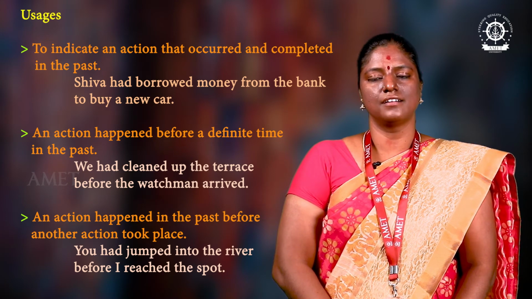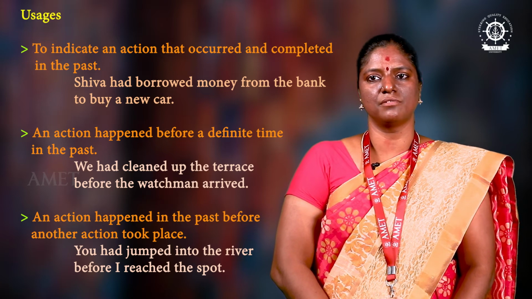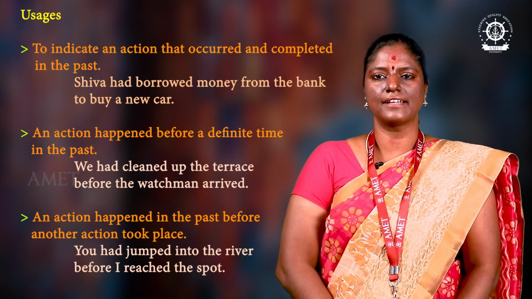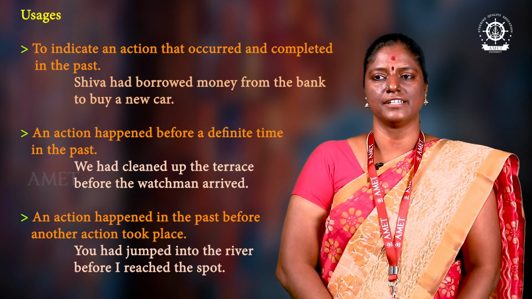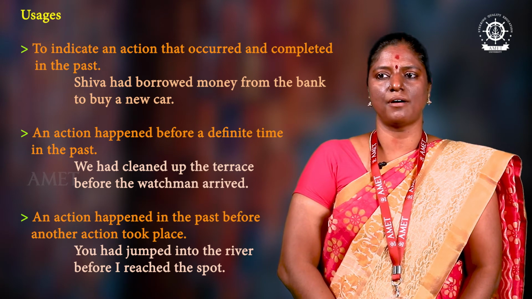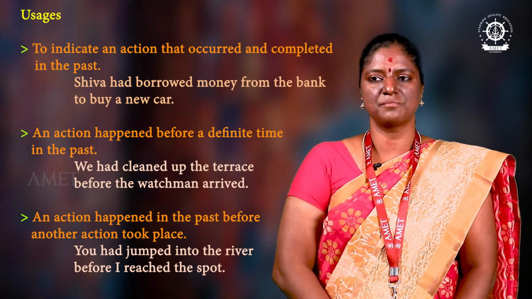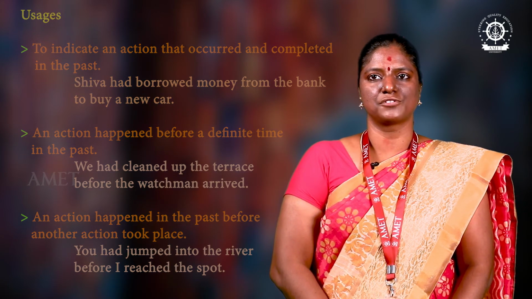Two actions. One is simple past tense, another one is past perfect tense. Next one, an action happened in the past before another action took place. You had jumped into the river before I reached the spot. You had jumped into the river, had jumped is past perfect, before I reached, simple past tense can be used.